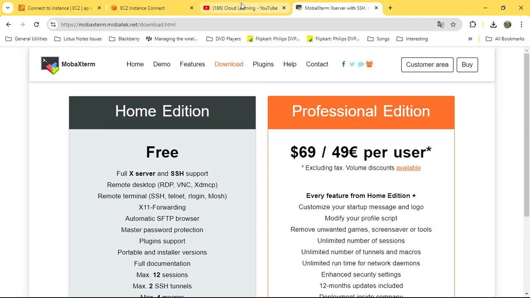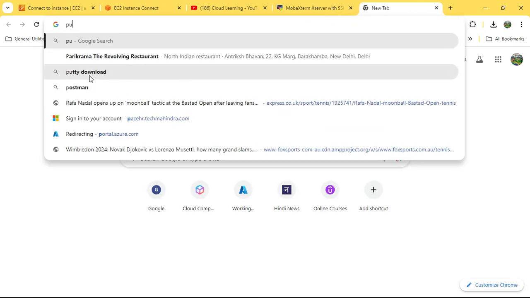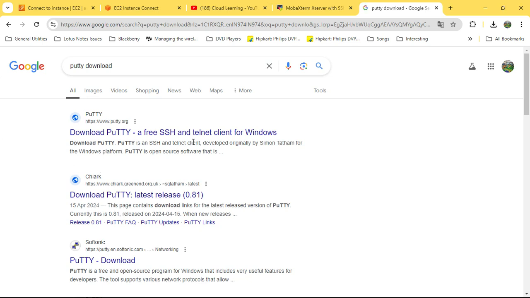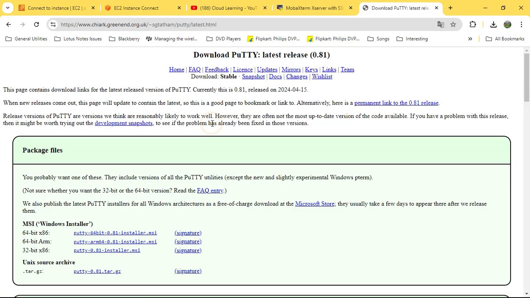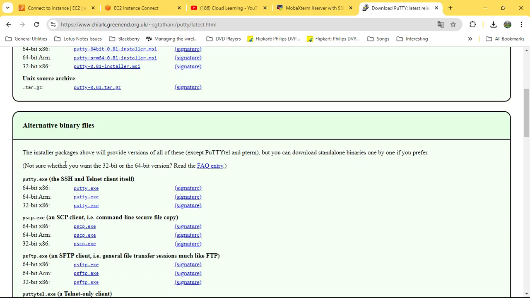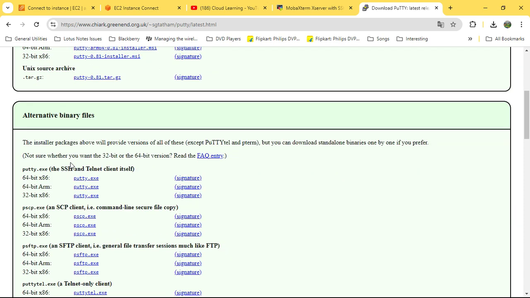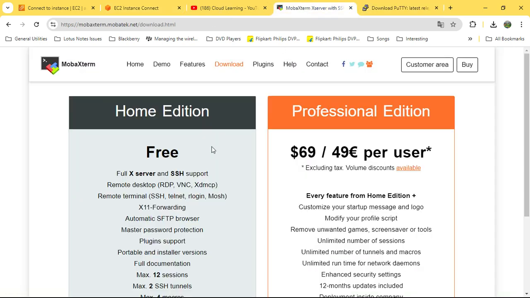Okay, or you can use PuTTY. You can go directly onto the internet and search for putty download, and go to the PuTTY download page. Click on download PuTTY and you can download the putty.exe file there. Okay, this is another option. I have downloaded both, right? MobaXterm you simply download and click next, next, next, and it gets installed.